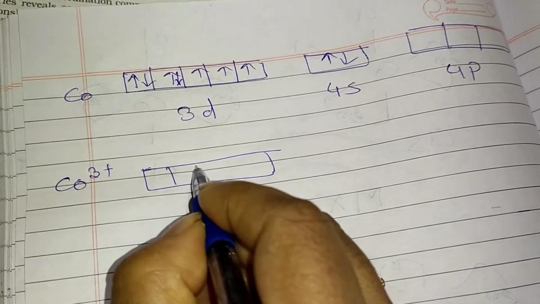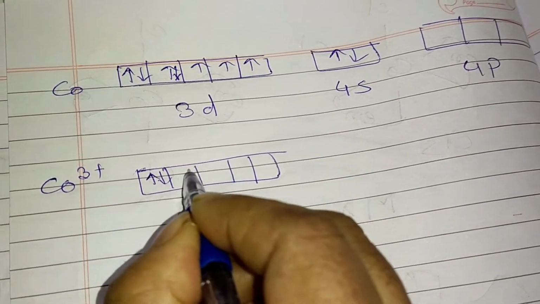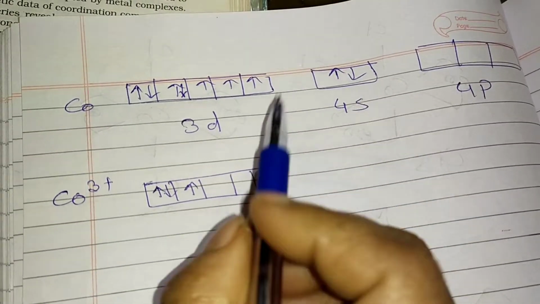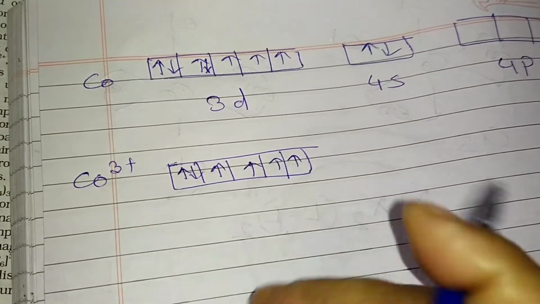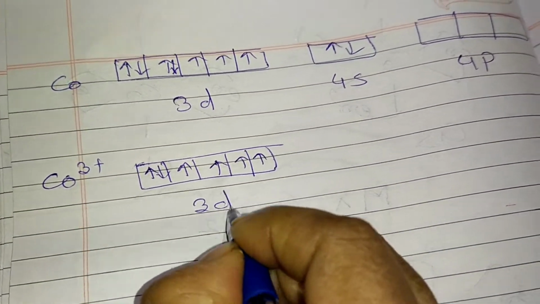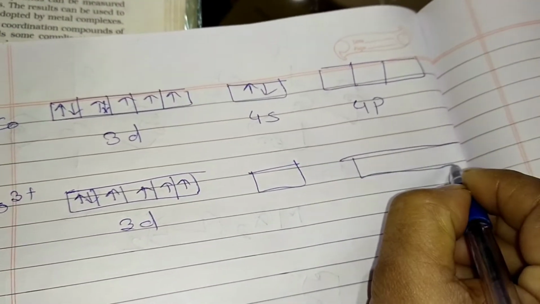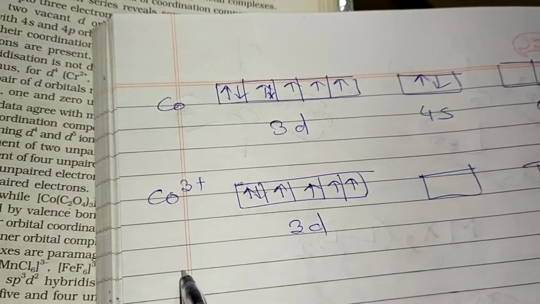So what will be the situation now? The situation is that 2 electrons remain here, but 1 electron will remain here because 1 electron was removed from here, and from 4s 2 electrons will be removed. Clear now? So this is now Co3+, this is the 3d condition. 4s is blank here and 4p is also blank here. Clear now?